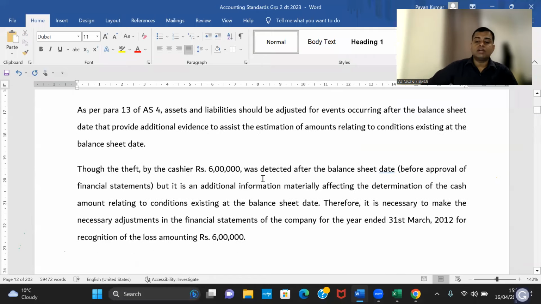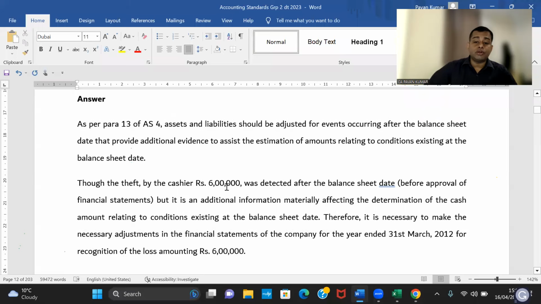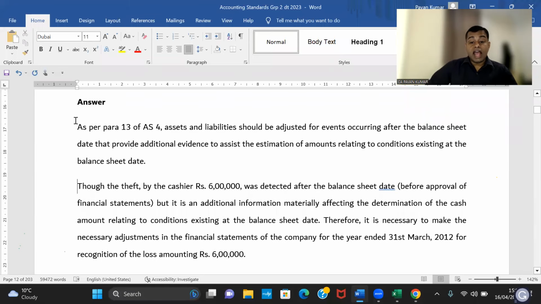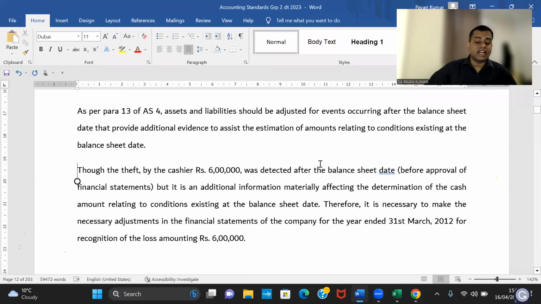Now let us read the old answer, what they said. I'll try to modify it and give it to you. As per para 13 of AS 4, assets and liabilities should be adjusted for events occurring after the balance sheet date that provide additional evidence to assist the estimation of amounts relating to conditions existing at the balance sheet date.